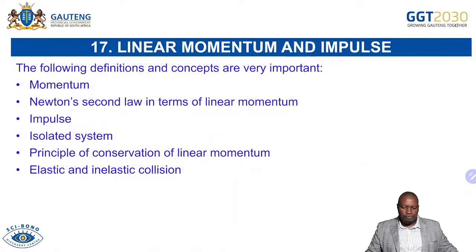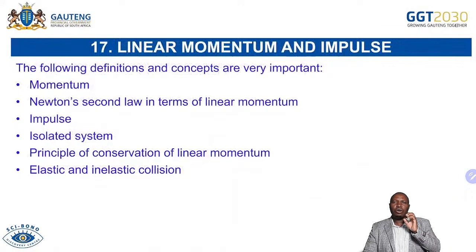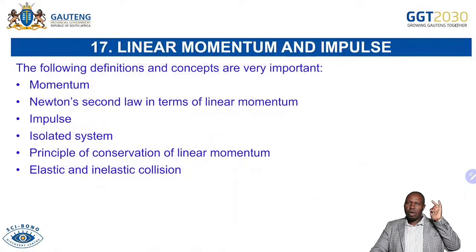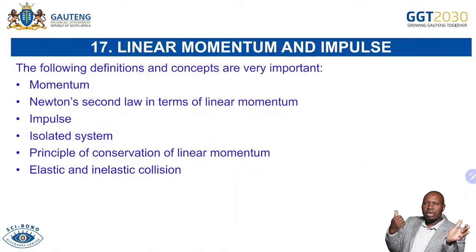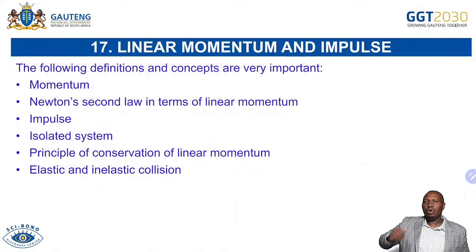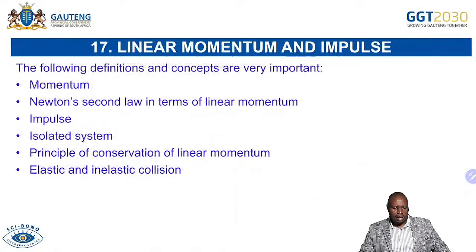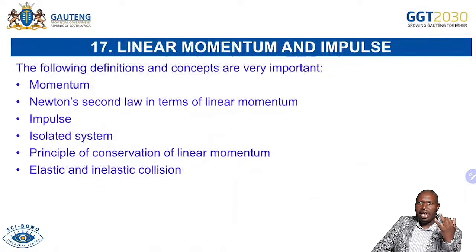Now, on your question 4, you'll be focusing on momentum. There are definitions here. Remember, I'm always emphasizing definitions. I've emphasized definitions for question 2, for Newton's laws, which is Newton's first law, second law, third law, and universal gravitation. I've emphasized the normal force. You must know how to define normal force, know how to define the kinetic friction. Remember, we have kinetic friction and static friction. Know how to define your inertia as well. So that is for question 2. But now, for question 3, we said the most important definitions are your projectile and your free fall.